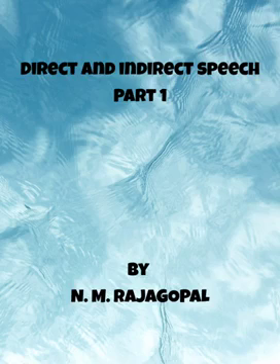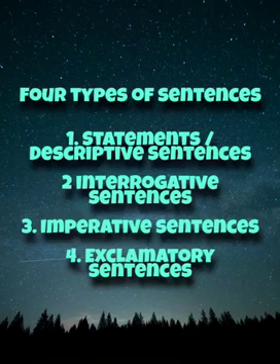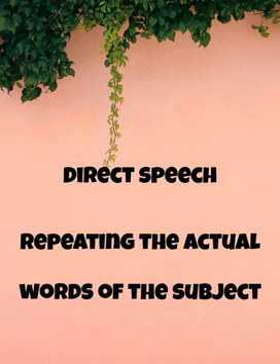You know, there are 4 types of sentences in English language. They are statements or descriptive sentences. Number 2, interrogative sentences or questions. Number 3, imperative sentences, which means advice, order, request. And 4th, exclamatory sentences. Whatever a person says to his friend or relative is called direct speech.